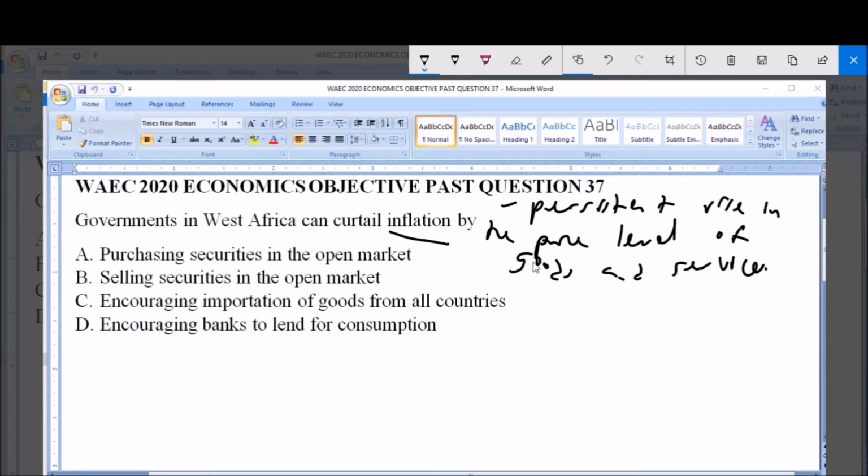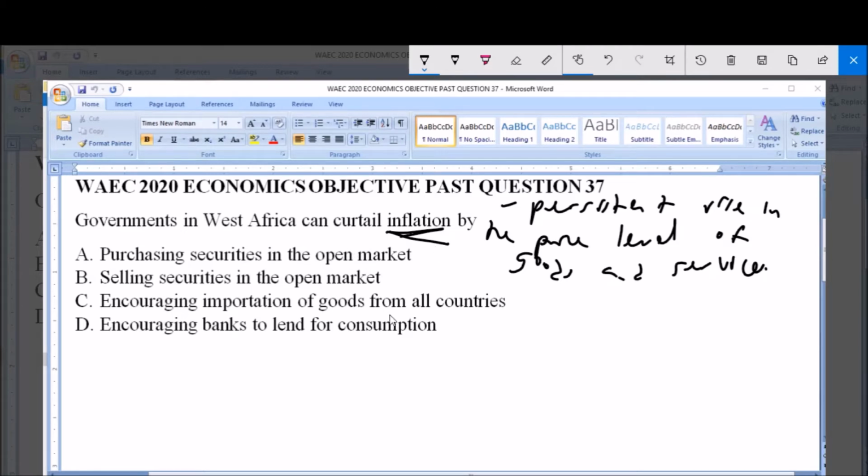Now, this usually occurs when there is a lot of money in circulation in the system. So usually, in order to curtail inflation, the government takes measures that involve pulling money out of the system.